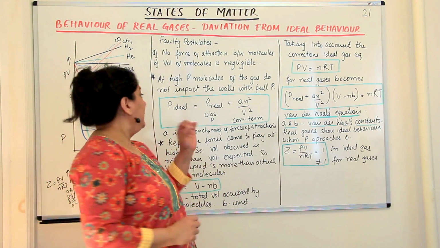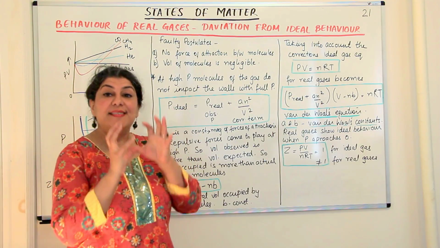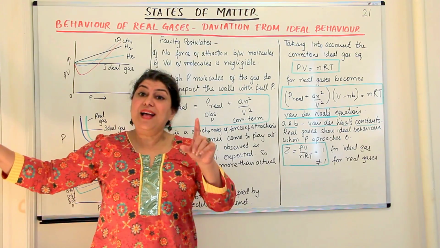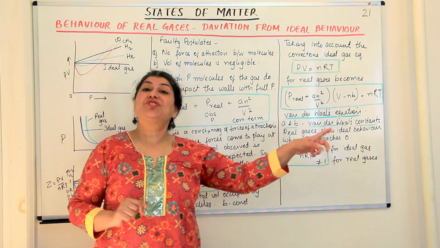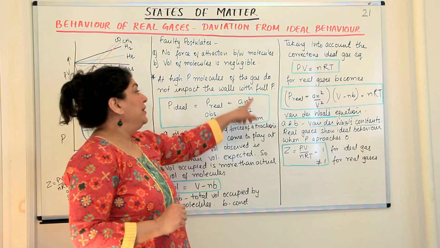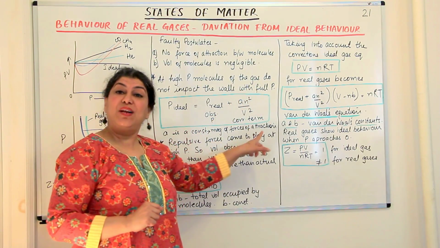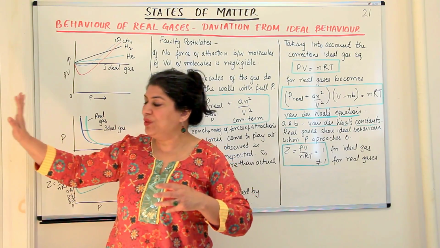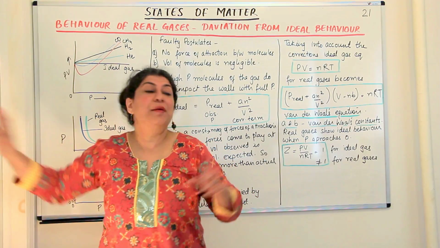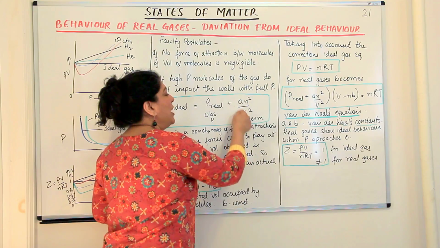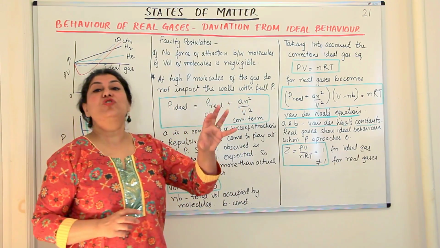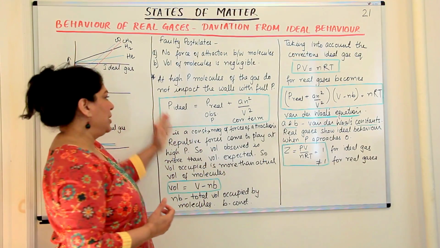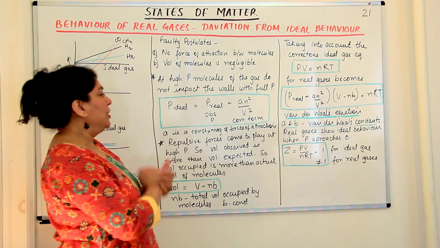So we say that the pressure of an ideal gas is actually the pressure of the real gas that is observed plus that force of attraction with which the other molecules were pulling it inwards. The pressure with which it hits is less by how much? By this much, which is the magnitude of the force of attraction. So this equation was given where a correction term was put in.